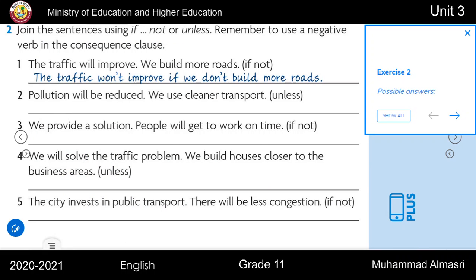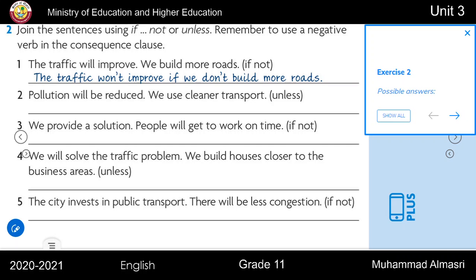Now, join the sentences using if not or unless. Remember to use a negative verb in the consequence clause. For example, 1. The traffic will improve. We build more roads. Now, rewriting the sentence using if not. The traffic won't improve if we don't build more roads.